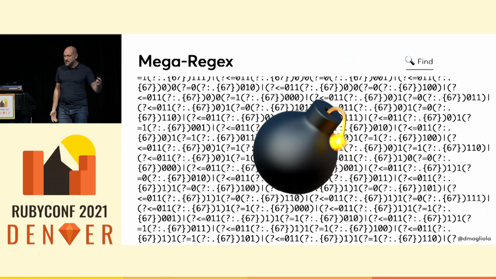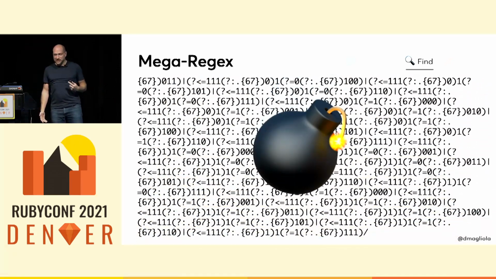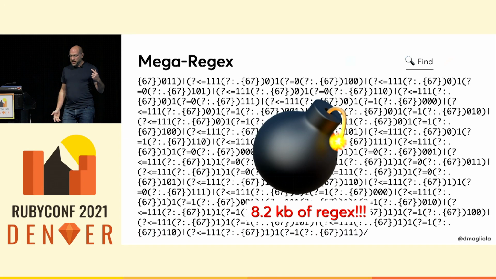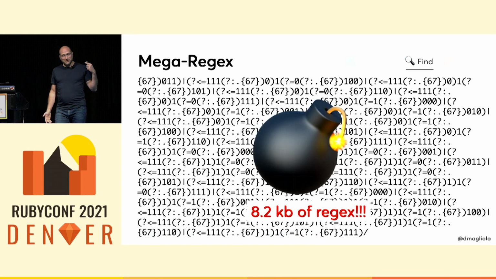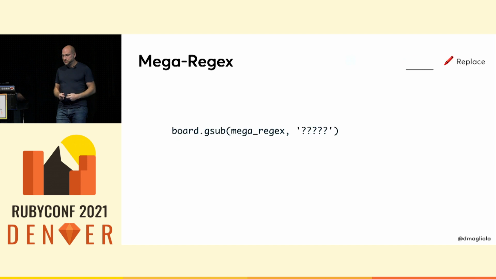Now we have a regex that'll match every single cell that we need to change. So this solves the find part. The only problem is, I don't know what to replace them with. Because this will find all the cells that need to change, but that is both spawns and deaths, zeros and ones. I need to know which is which.